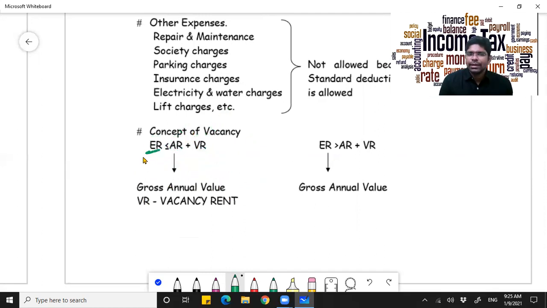If your expected rent is less than or equal to actual rent plus vacancy rent, that is the rent for the period for which it has remained vacant. In this particular case, your gross annual value will be your actual rent alone. In the other case, if your expected rent is greater than your actual rent and vacancy rent, then your expected rent only will be your gross annual value.